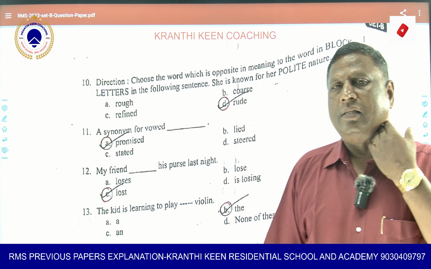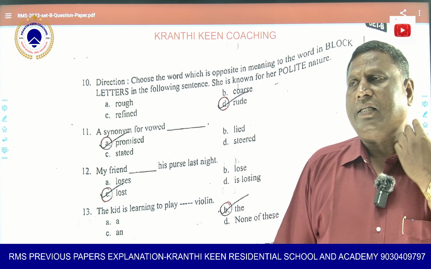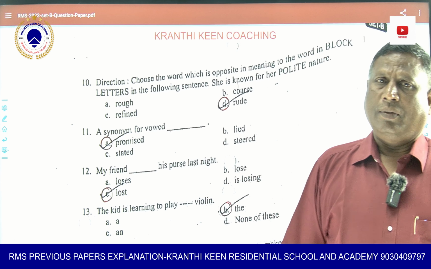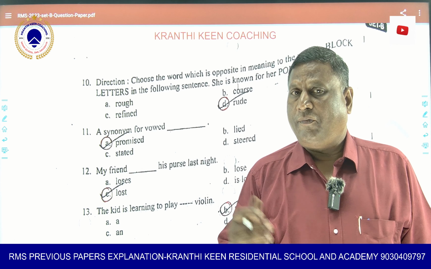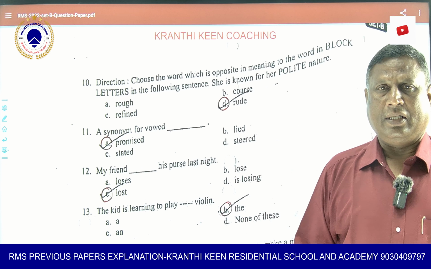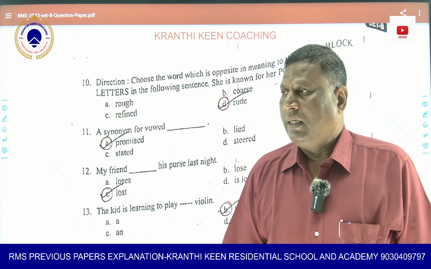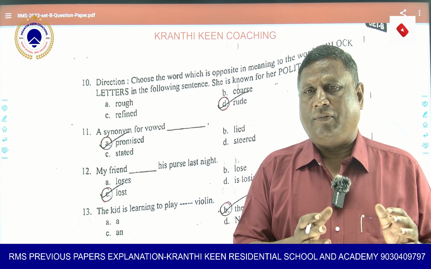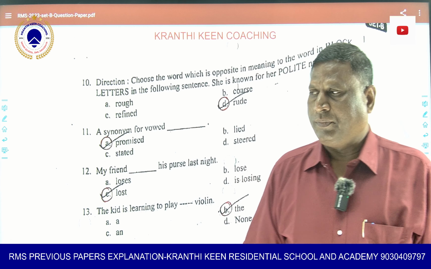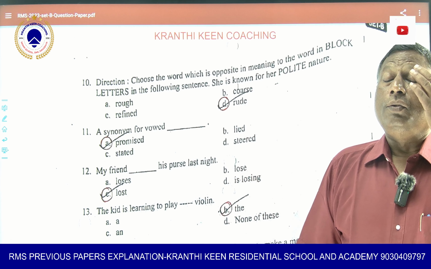Hope you are learning all these words. Meanings and opposites you should know, because one word will have different meanings, different words, like admire. It can be praise, it can be adore. So for one word, you should know three other words. Then only it will be useful for you.